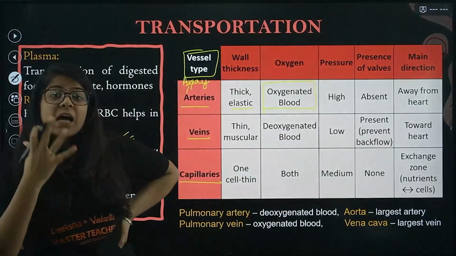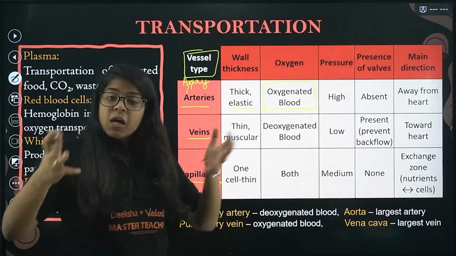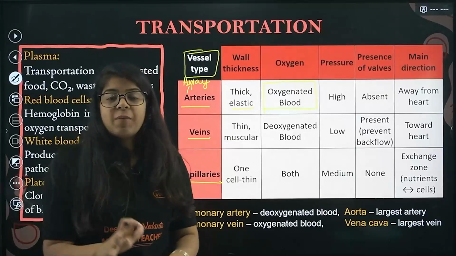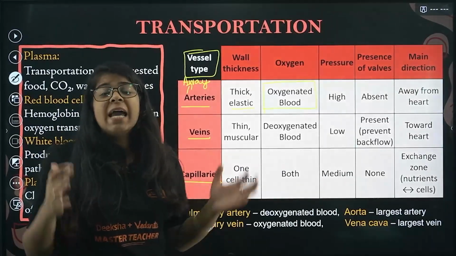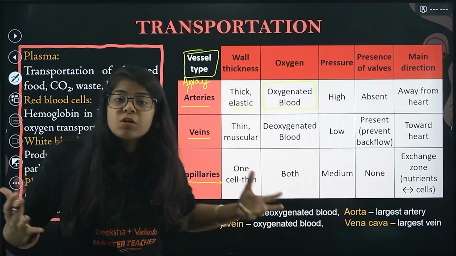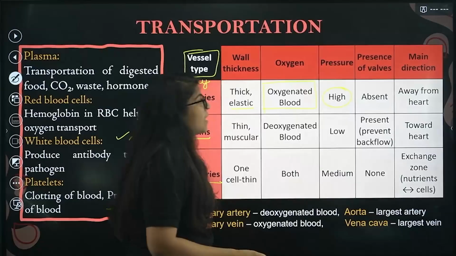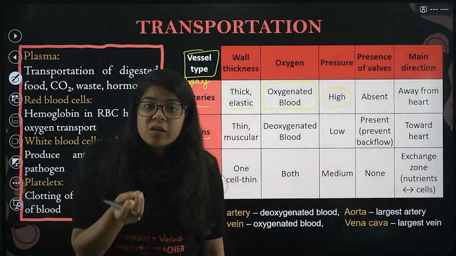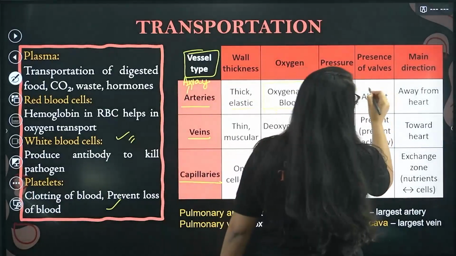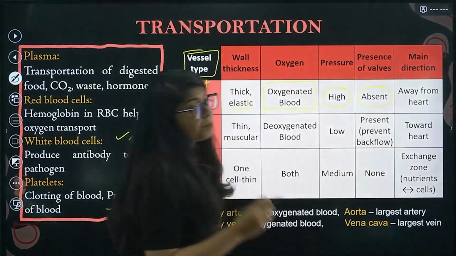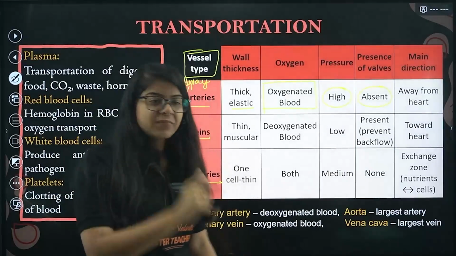And since these arteries are thick, the pressure is also high because it takes so much blood to the organs. It has to give blood to the pancreas, the liver, the kidney, right? Every part of the body gets blood with the help of arteries. So lots of blood has to go, so the pressure of the blood going inside this vessel is high. Valves, meaning gates or openings, are actually absent inside the arteries, and the main direction of the artery is away from the heart.